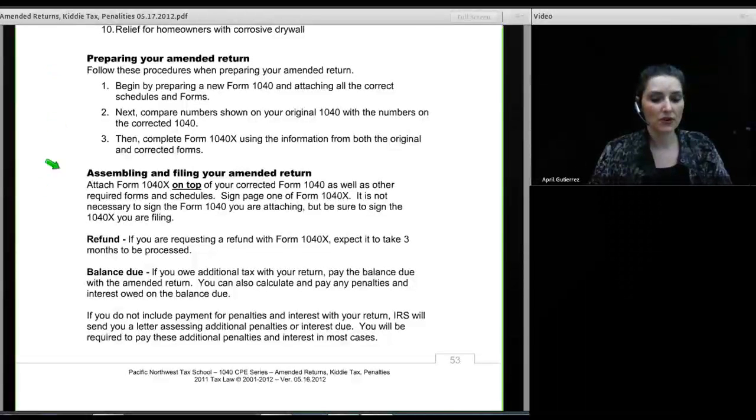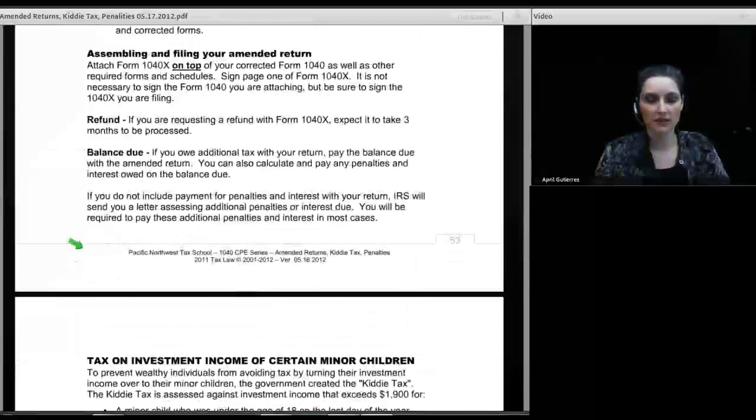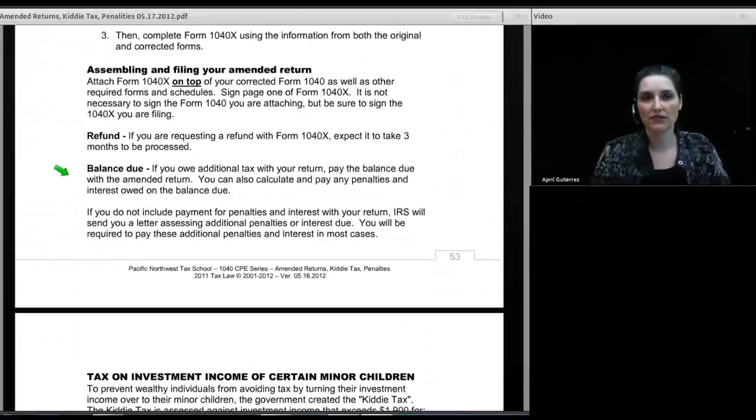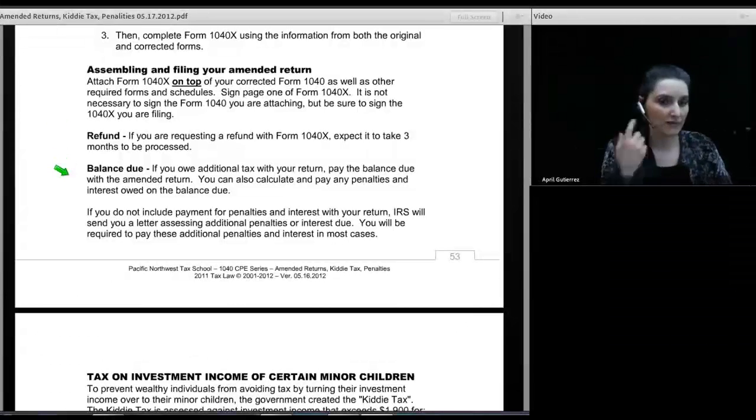Balance due. If you owe additional tax with your return, pay the balance due with the amended return. Now, because you're owing money on an amended return, and presumably you're filing that amended return after the due date of the return, you're probably going to owe some interest and penalties for the extra amounts owed. And you can, as a tax preparer, laboriously go through figuring out what all those penalties are and having your client pay them. Or you can just mail the amount that is showing on the face of the return as a balance due and let IRS figure the penalties and interest and send them a notice. And that's pretty much what I recommend.